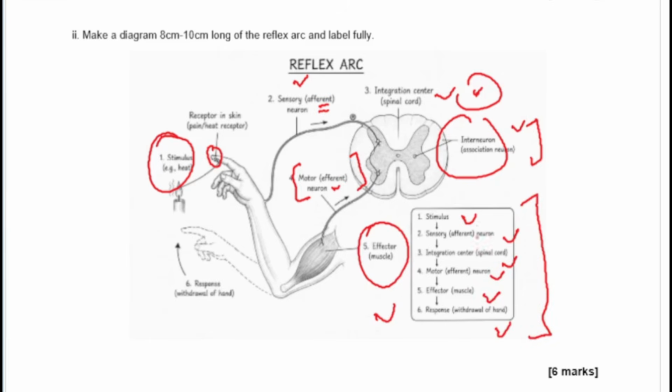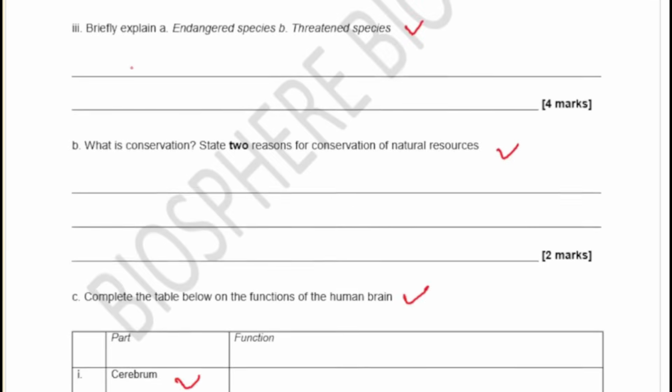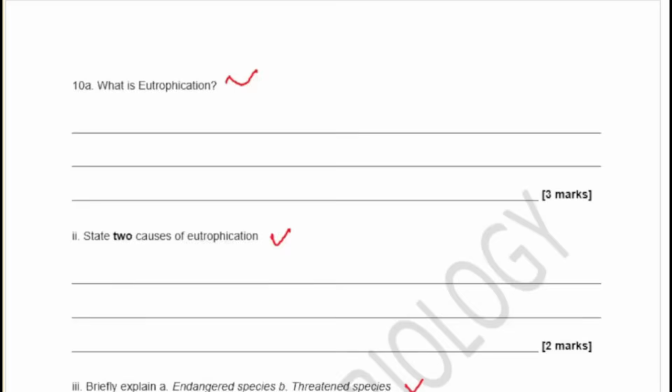So the sensory neuron carries the impulse from the receptor to the central nervous system, whereas the motor neuron brings the response from the central nervous system to the effector. The effector carries out the response. So pause this video, write down those points, and you'll be fine at the end of the day. Okay, so moving on to the next question. We are almost getting to the end of this session.